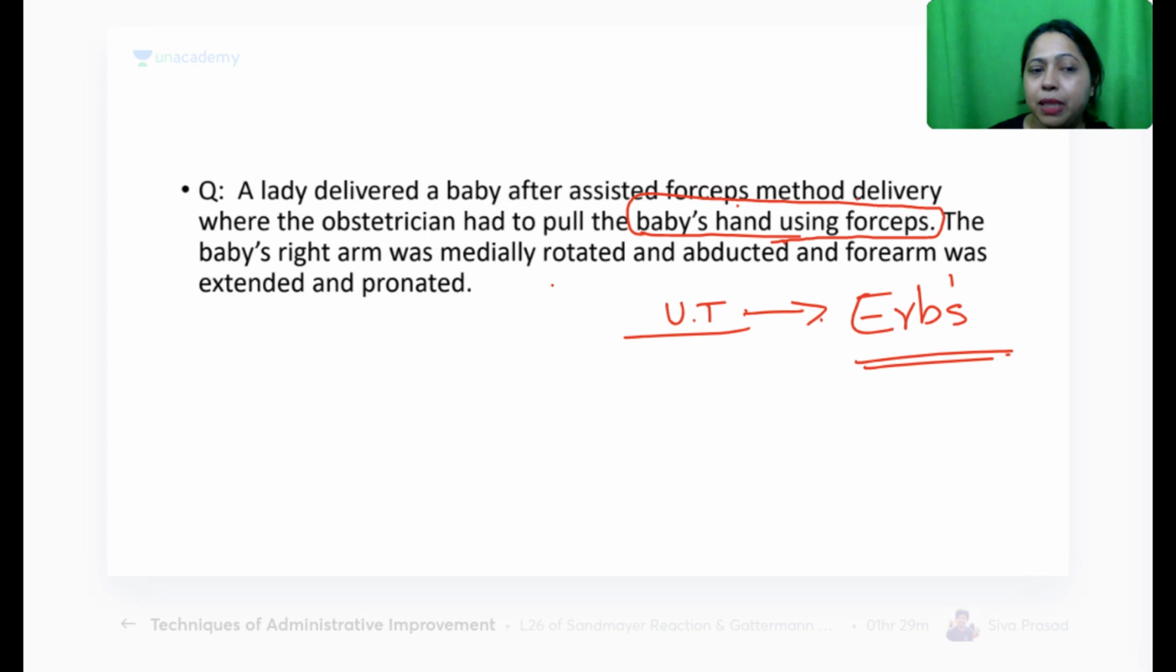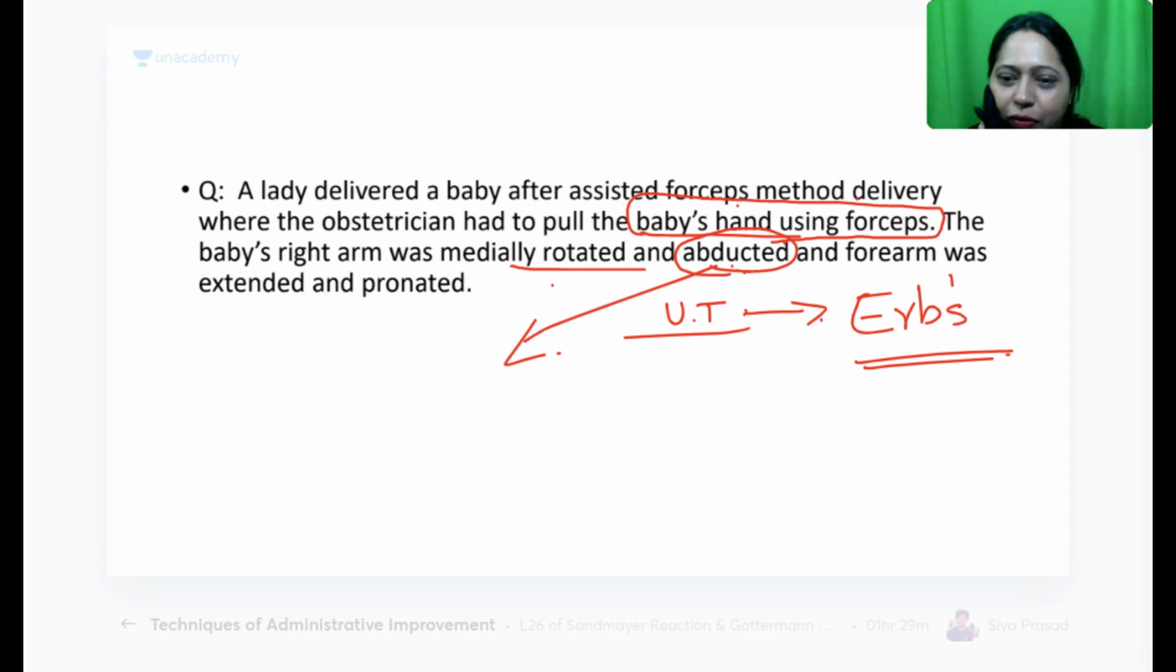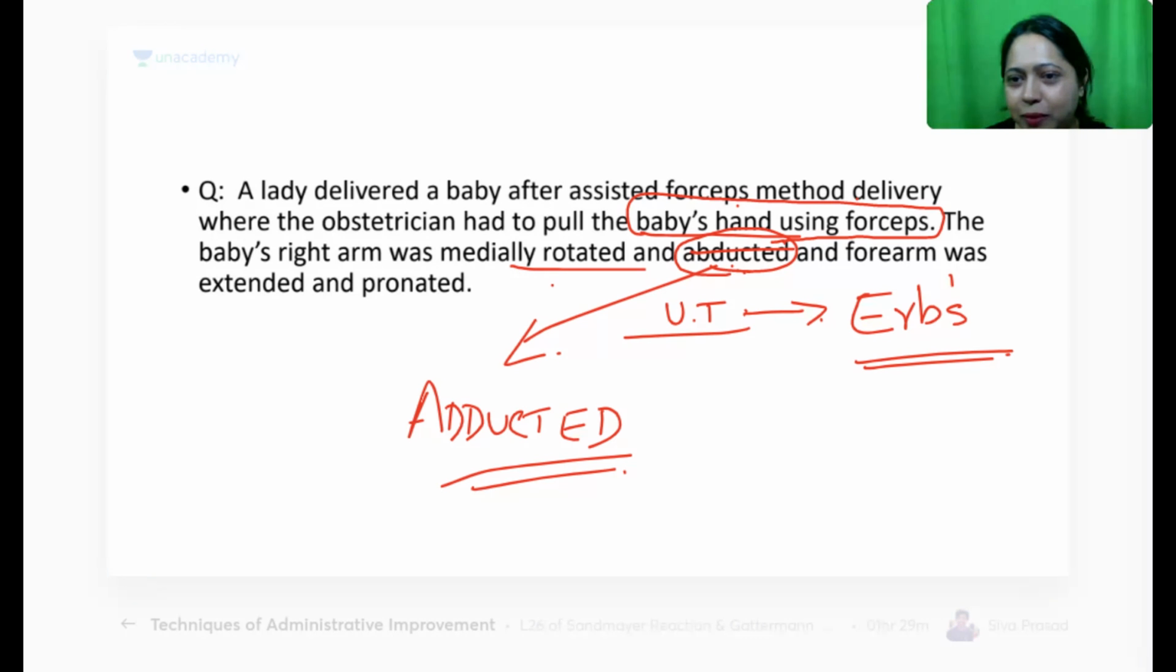So here the baby's arm is medially rotated. Okay, it is not abducted. Is it abducted? See, we should always find a fault in the question itself. It is not abducted, it should be adducted. So when you find fault in the question itself, then you know you have studied. Adducted. So immediately we should clarify. It is adducted and forearm was extended. That is correct. And also pronated, correct. Everything is correct except for this. Okay.